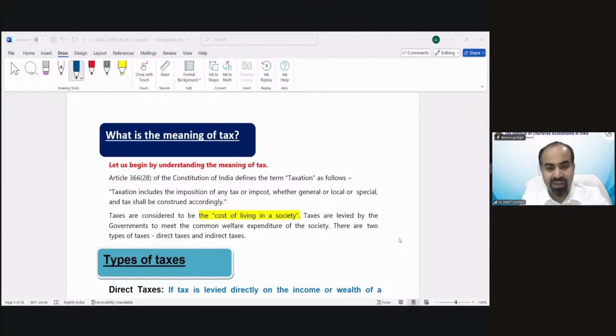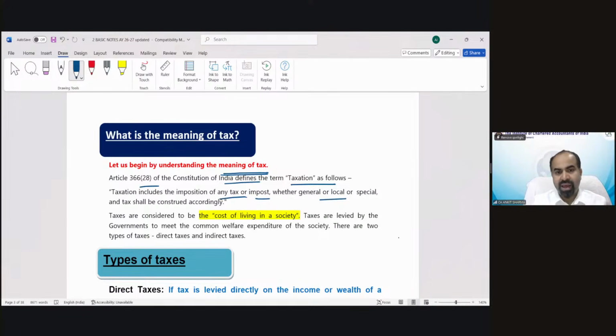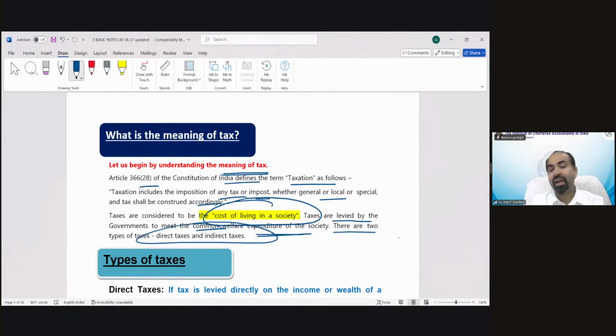So let's begin by understanding the meaning of tax. Article 366(20) of the Constitution of India defines the term taxation, and you can see taxation includes the imposition of any tax or impost, whether general or local or special, and shall be construed accordingly. Taxes are considered to be the cost of living in a society. That's what we have explained. Taxes are levied by the government to meet the common welfare expenditure of the society. There are two types of taxes, direct and indirect taxes.